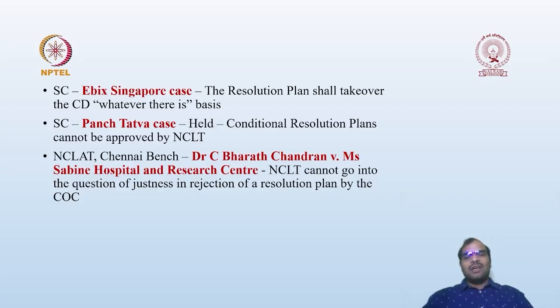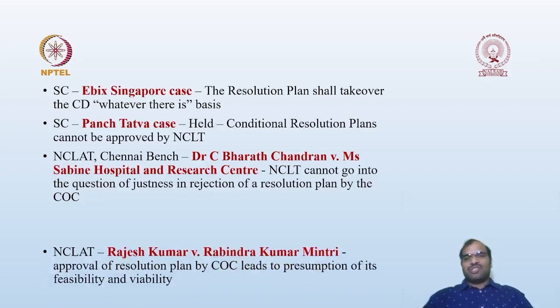It cannot verify the justness of the plan, because that is up to the COC. The law has given autonomy to the COC to approve the resolution plan. That's why in various Supreme Court judgments it was held that commercial wisdom is paramount. It is a very essential factor. You cannot question the commercial wisdom of the COC.